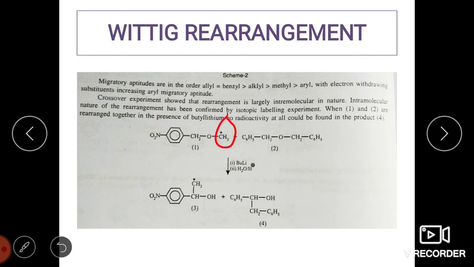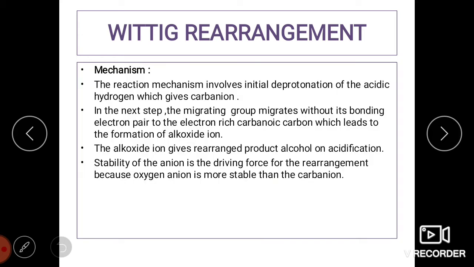The CH3 group with a carbon isotope, radioactive carbon, is getting rearranged to the CH2 group. So that is how you can see that this reaction is intramolecular and not an intermolecular rearrangement.